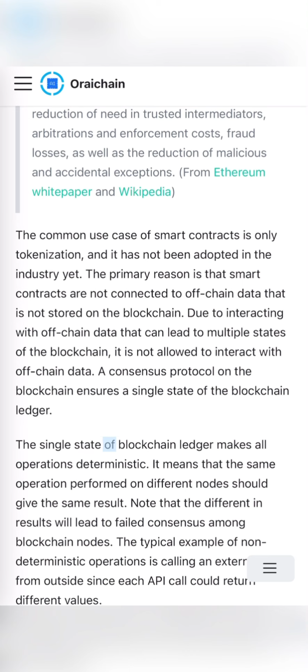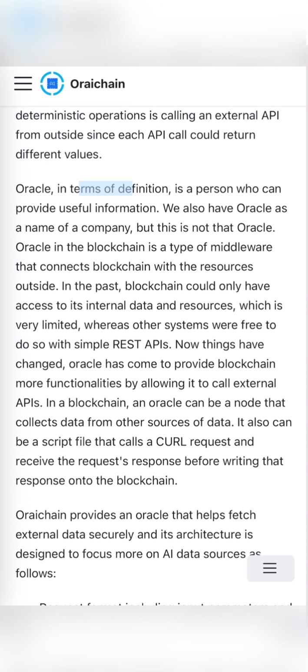The single state of the blockchain ledger makes all operations deterministic. It means that the same operation performed on different nodes should give the same result. Note that a difference in results will lead to failed consensus among blockchain nodes. The typical example of non-deterministic operations is calling an external API from outside, since each API call could return different values. Oracle, in terms of definition, is a person who can provide useful information.